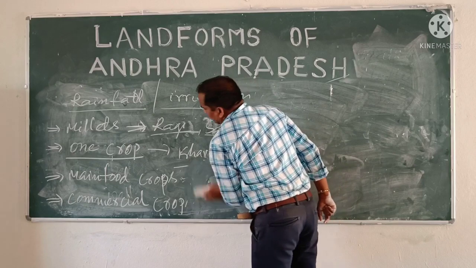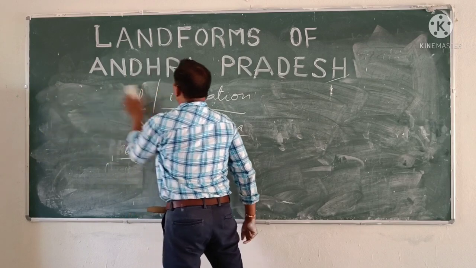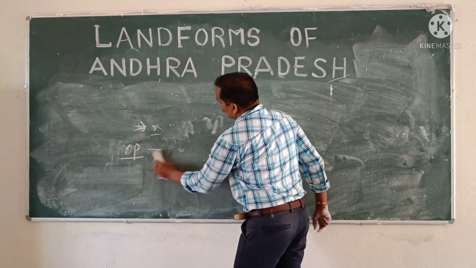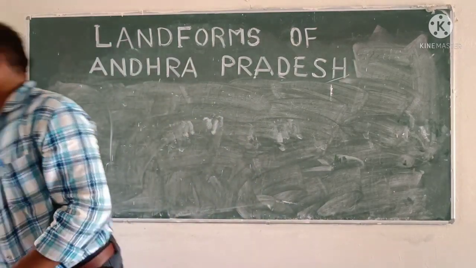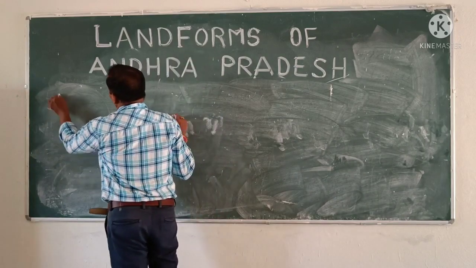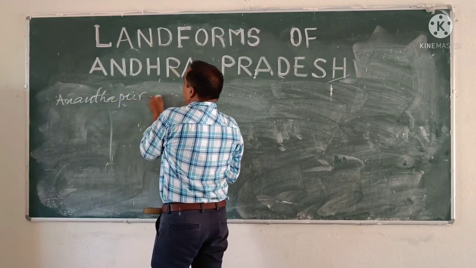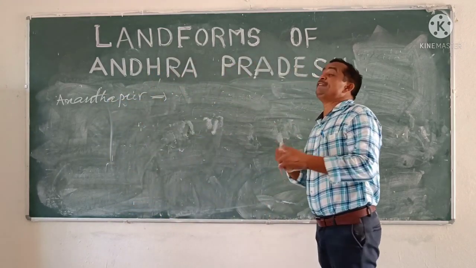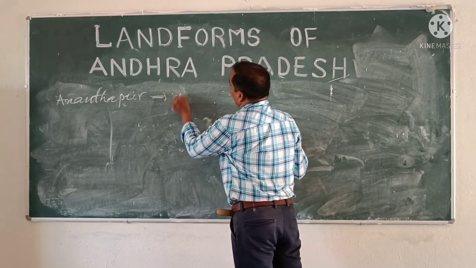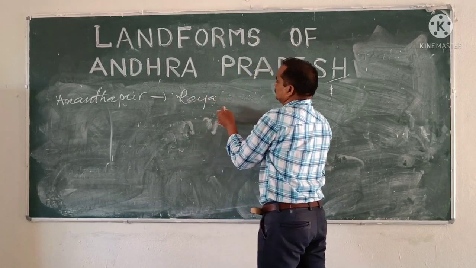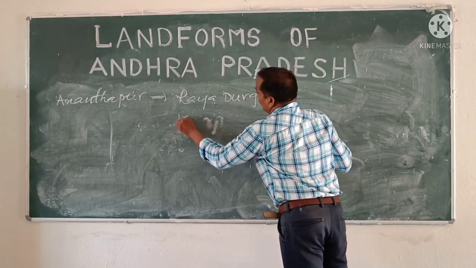This part has very less water facilities, or scanty rainfall. Some areas in Anantapur are facing severe water scarcity. Those are called Rayadurgam or Kalyanadurgam.